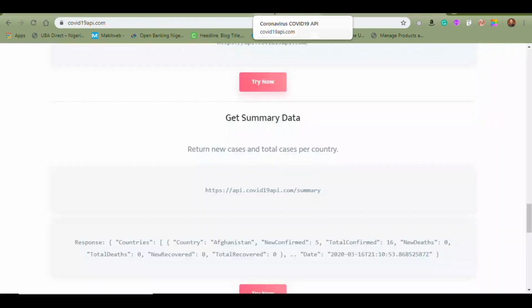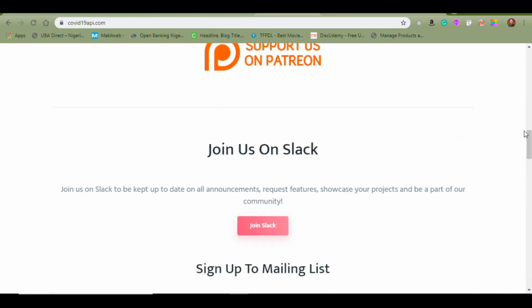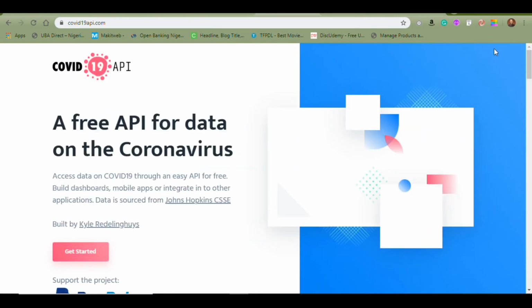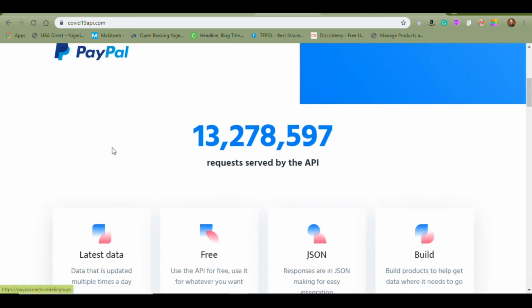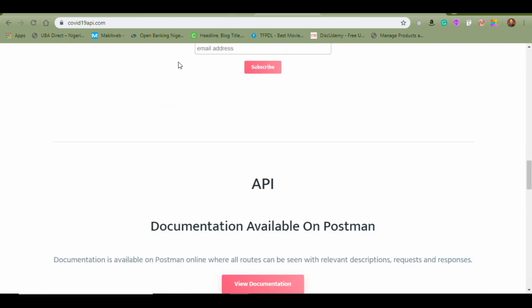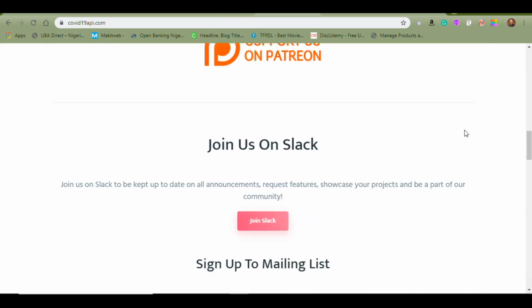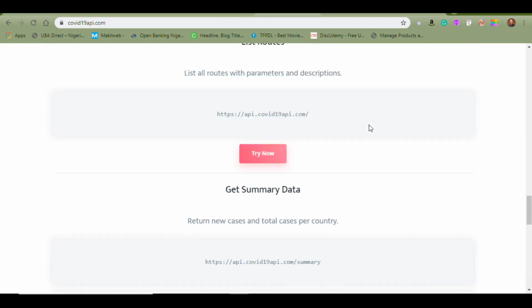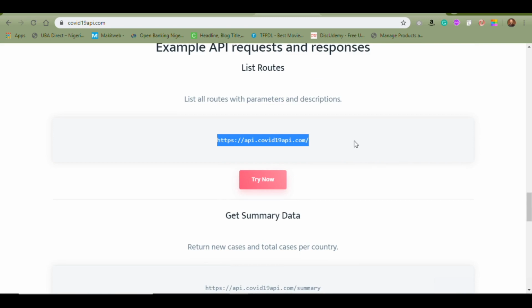The second API I want to show you is this one called covid19api.com. I'll also be dropping you the link to the site. This is the one I used to build this application, which I'll be showing you in a minute. Okay, look at the endpoints here. It has almost the same information as this one. It will be showing you all the data in real time, everything you need to know.